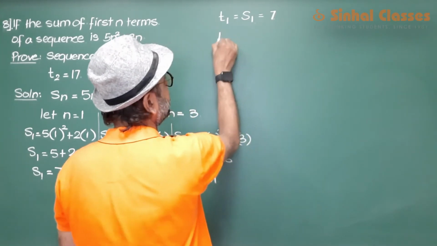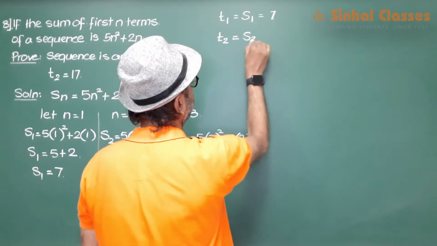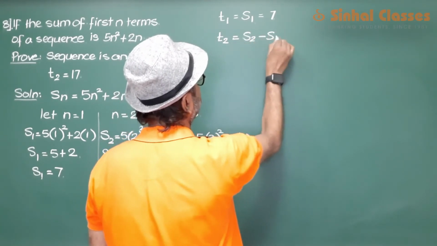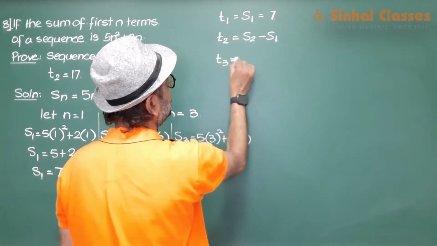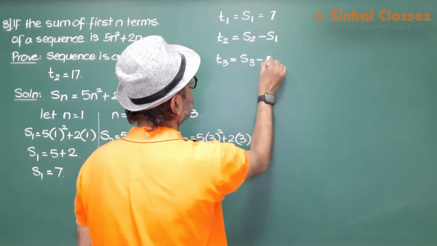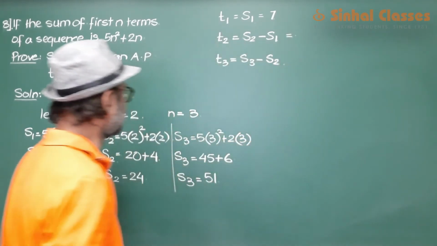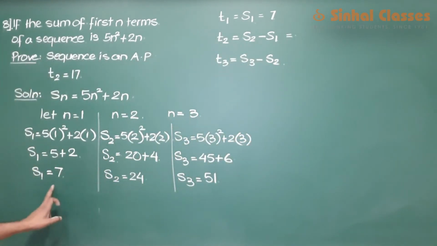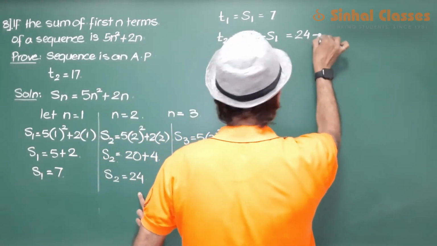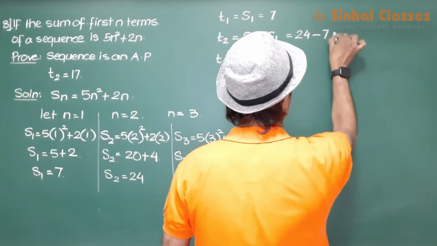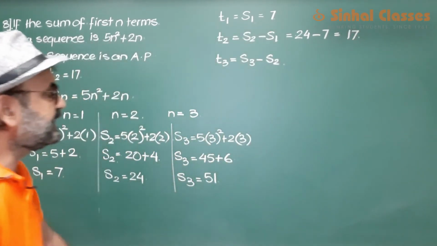When we want to find out T2, T2 is equal to S2 minus S1. If you want to find out T3, T3 is equal to S3 minus S2. Now, T2 is how much? S2 minus S1. So that would be 24 minus 7, which is 17. T3 is how much?